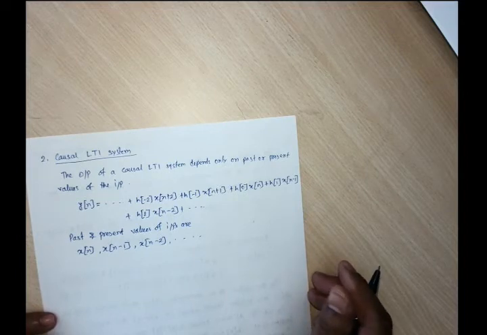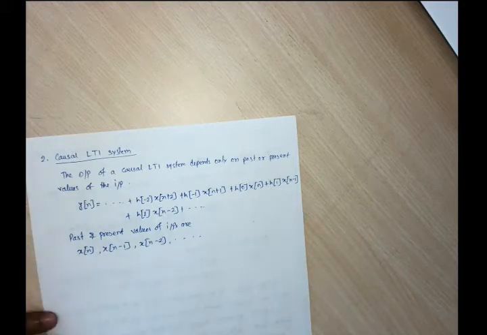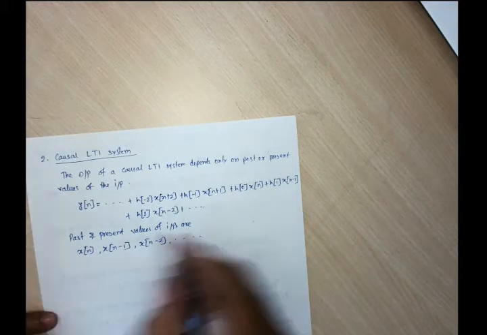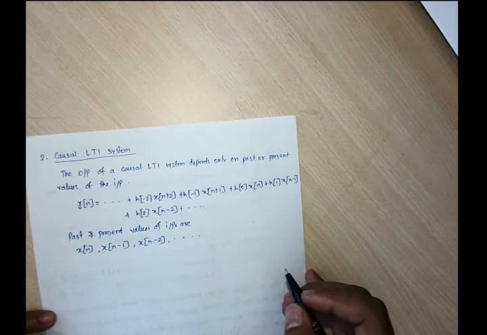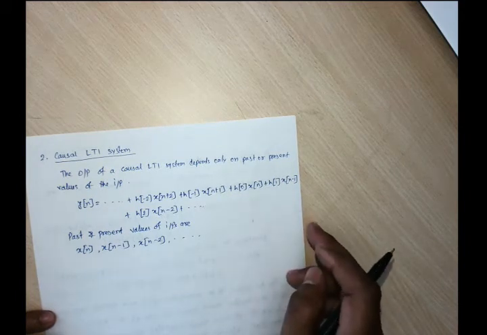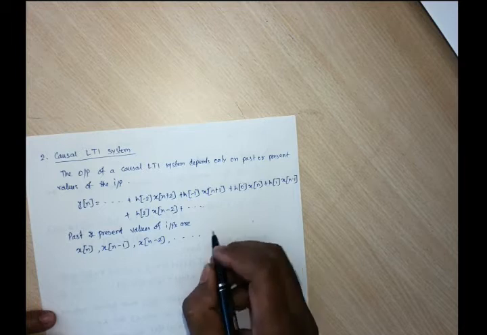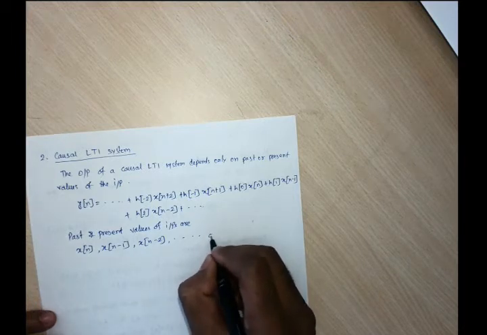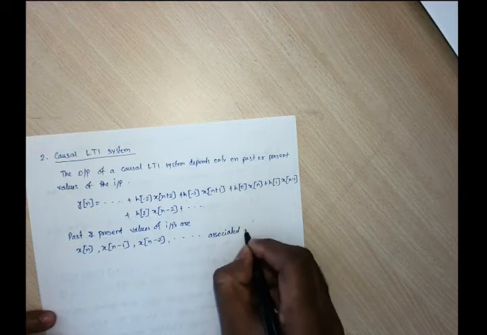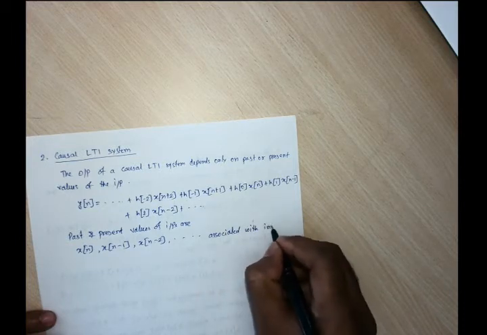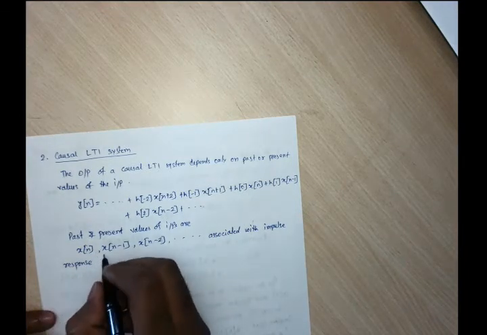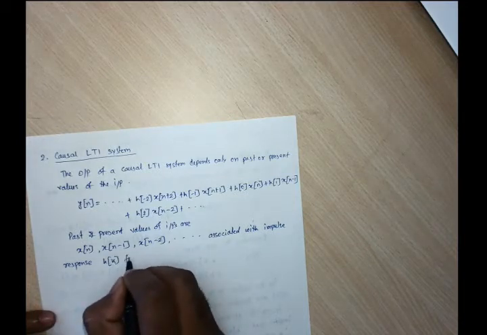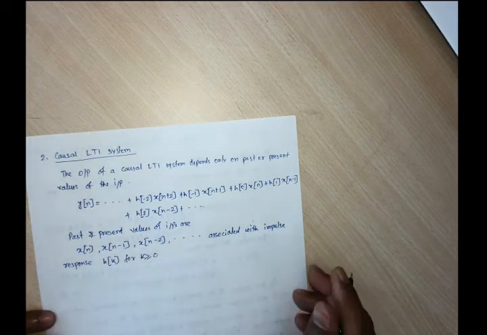So all of them have some impulse response associated with them. All the inputs, that is past or present inputs, are associated with some impulse response h of k for k greater than or equal to 0.